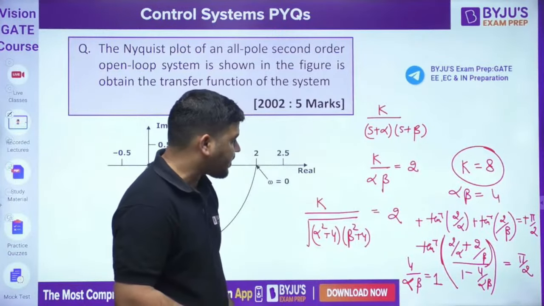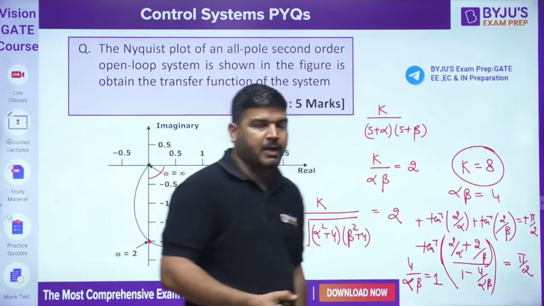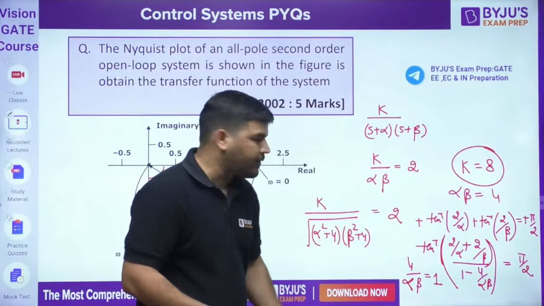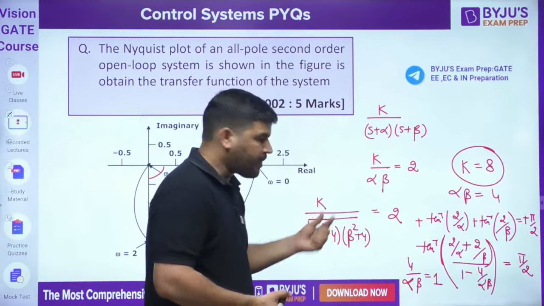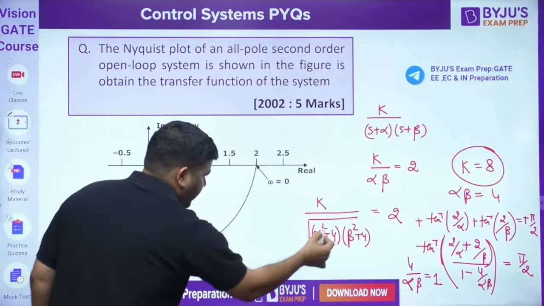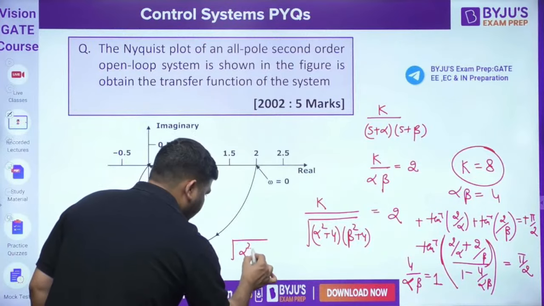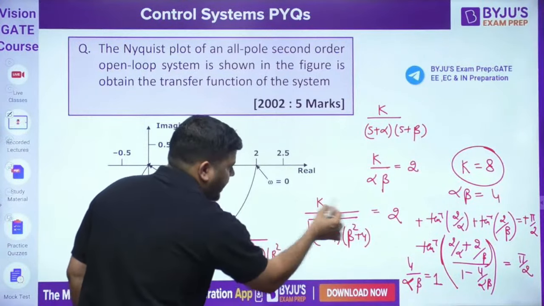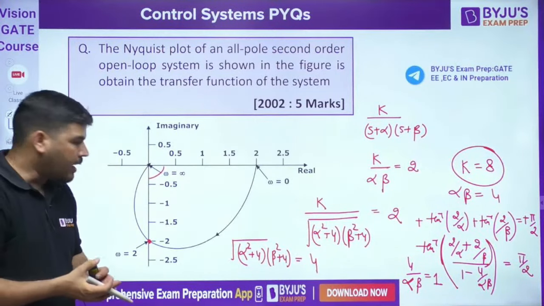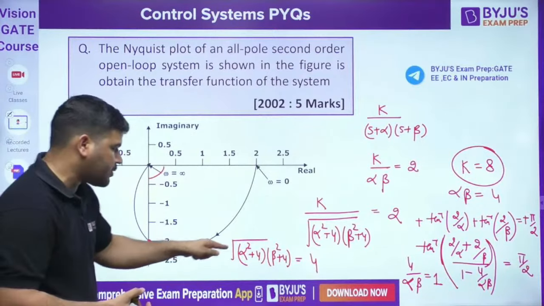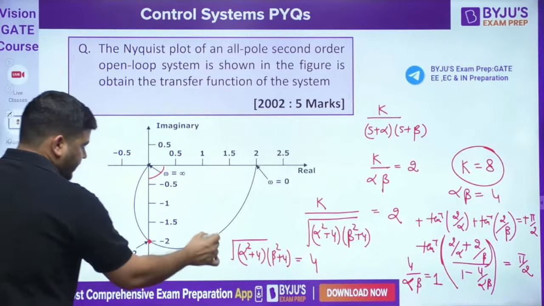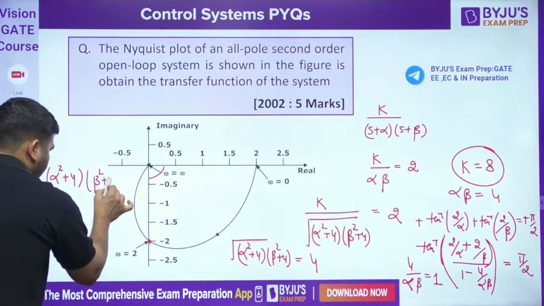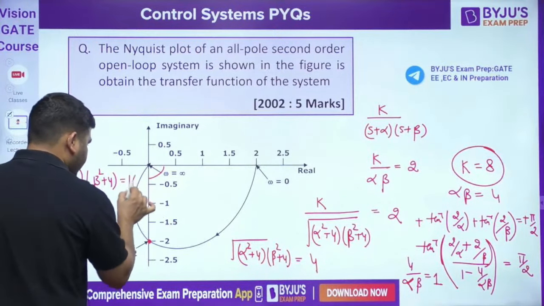Now what we want is alpha and beta separately. So from this relation you can calculate alpha and beta. We know that k is 8, so you can put k value as 8. Now from this relation you can write root of alpha square plus 4 into beta square plus 4 came out to be 8 divided by 2, that is 4. Now we can take the square on both sides. Then it will become alpha square plus 4 into beta square plus 4, that came out to be 16.